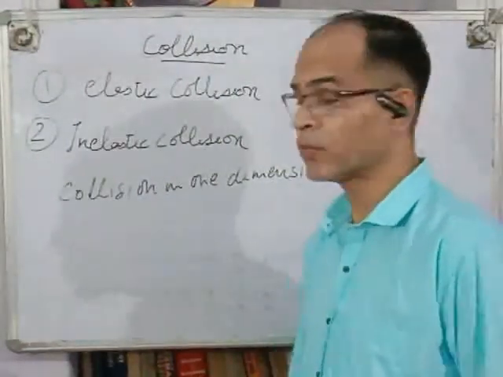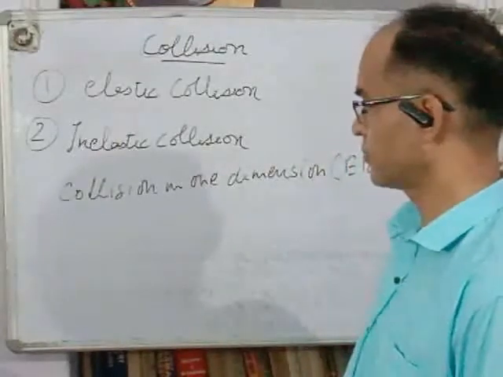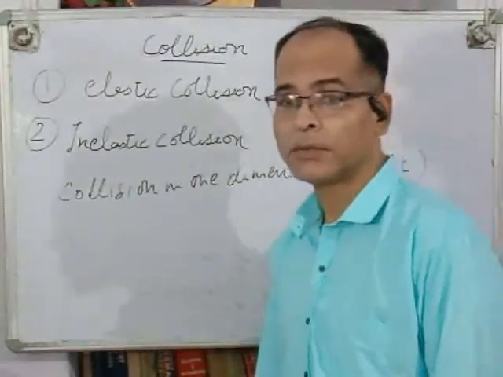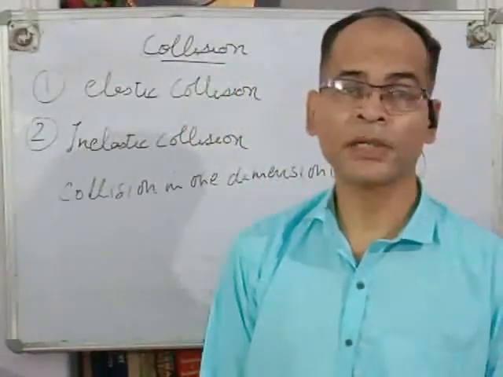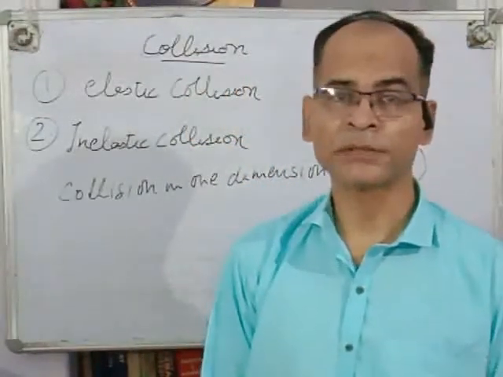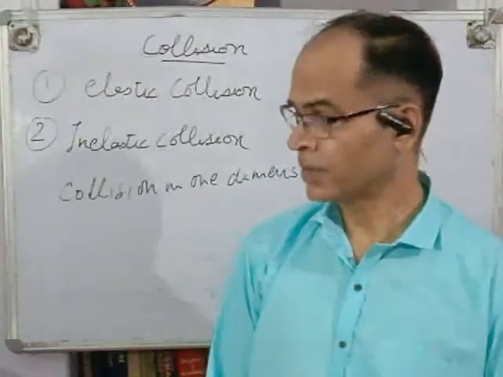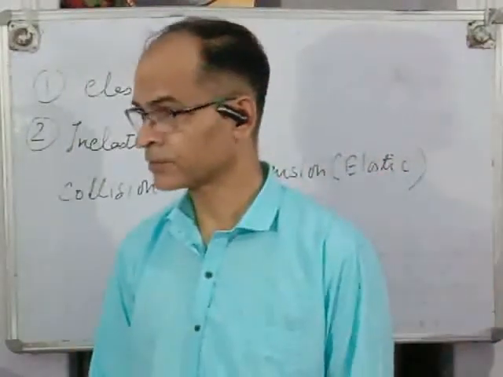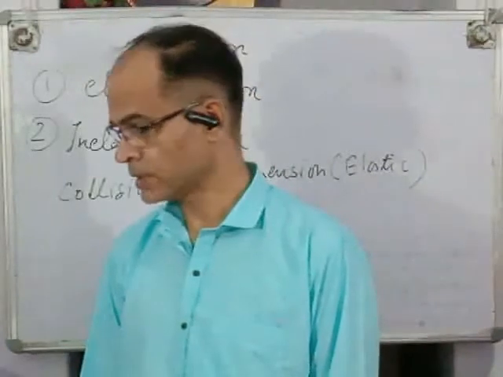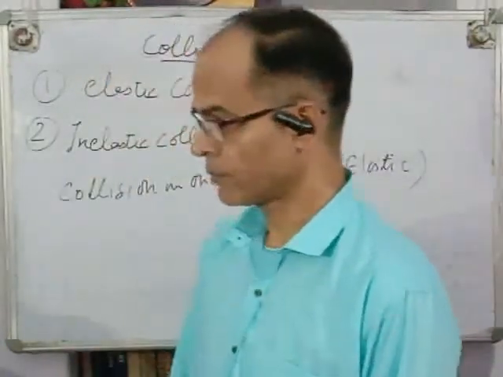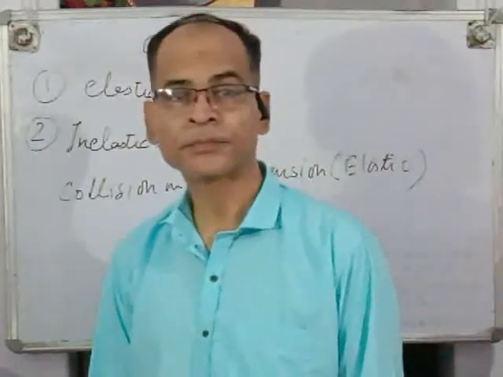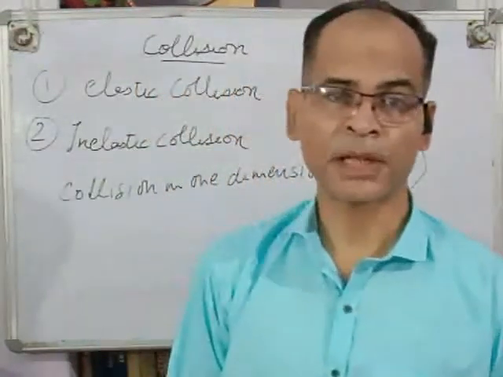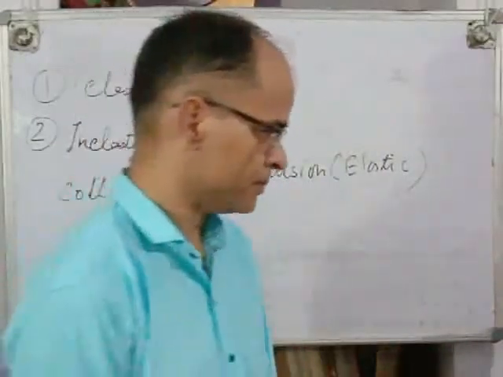Elastic collision in one dimension. Collision is said to be one dimension when before motion and after motion bodies are moving in the same line. I repeat, bodies are moving in the same line before and after collision.